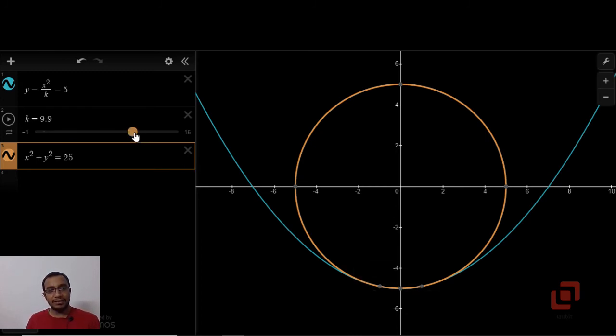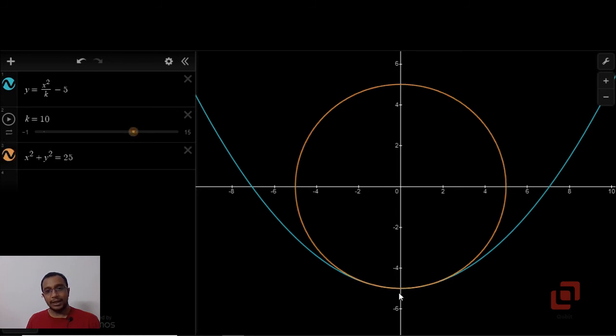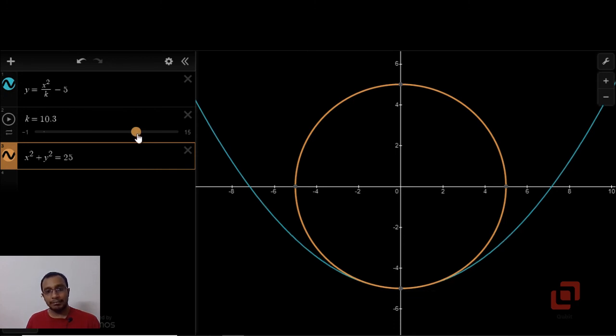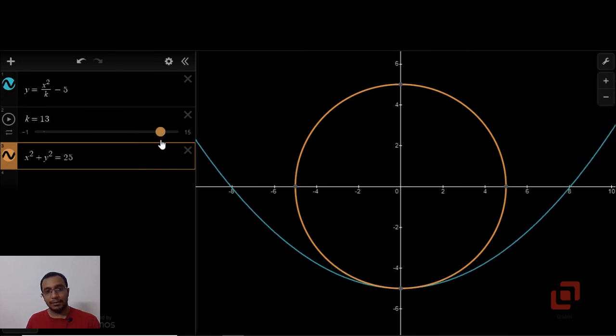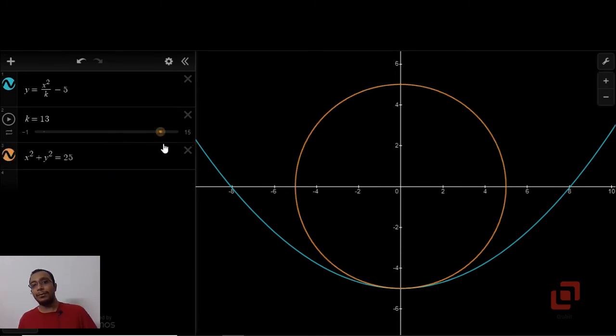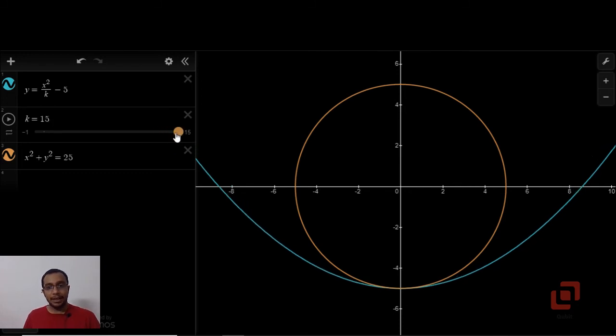So when k takes the value 10, there is only one point of intersection, and if we go to values of k beyond 10, the parabola will continue to stretch itself, and in the limiting case it will become the line y = -5. So when k is greater than or equal to 10, there is only one point of intersection.